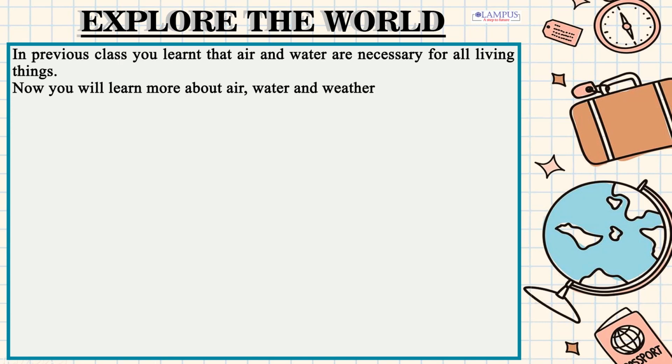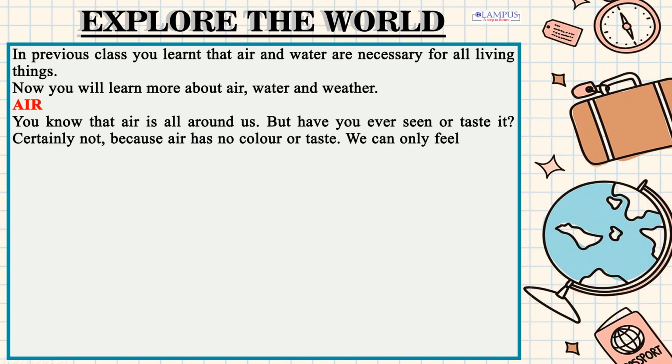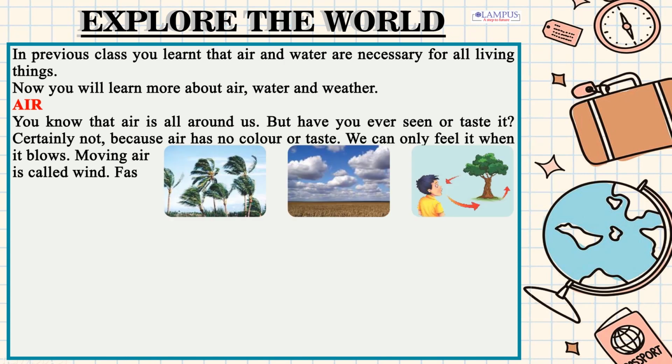Air. You know that air is all around us. But have you ever seen or tasted it? Certainly not, because air has no color or taste. We can only feel it when it blows. Moving air is called wind. Fast and strong wind is called storm.